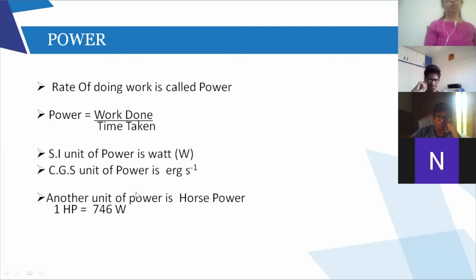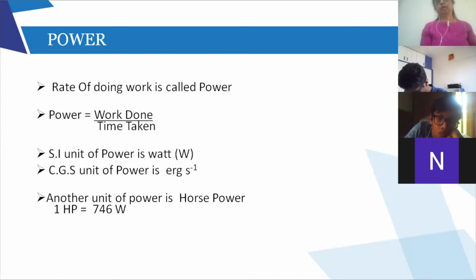Now there is one more unit of power, horsepower. Remember your bikes and all? They say that it has so much horsepower, right? This is another unit of power, and please remember how it is related to watt. This equation has to be remembered: 1 horsepower is equal to 746 watts.